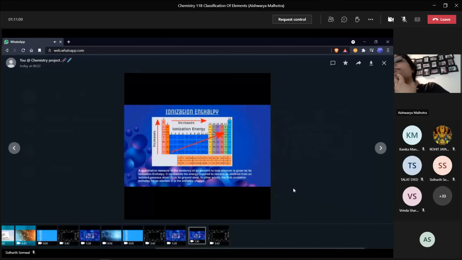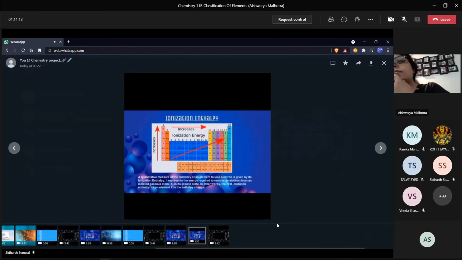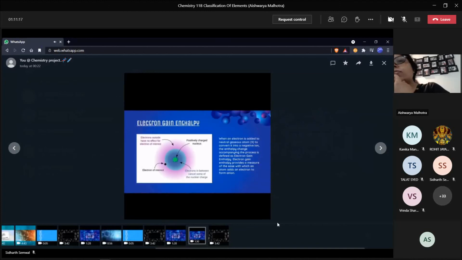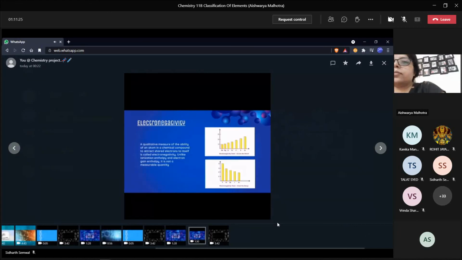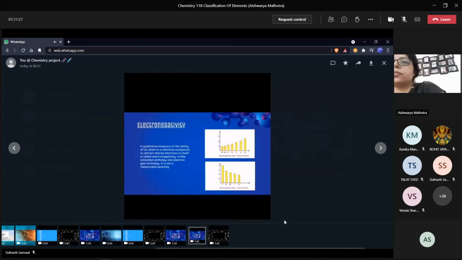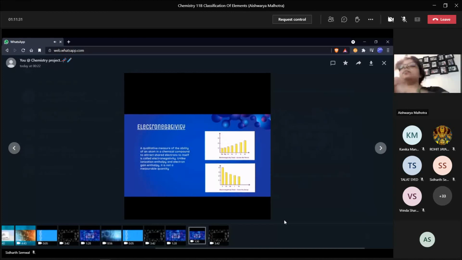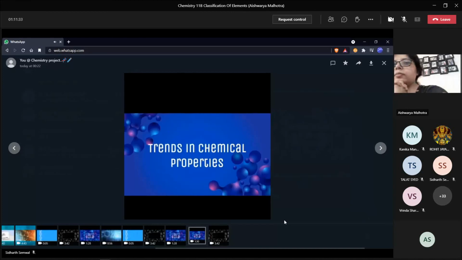The amount of energy required to remove an electron from an isolated gaseous atom in its gaseous state is called ionization enthalpy. The electron gain enthalpy of an element is a measure of the firmness or strength with which an extra electron is bound to it. A qualitative measure of the ability of an atom in a chemical compound to attract shared electrons to itself is called electronegativity.